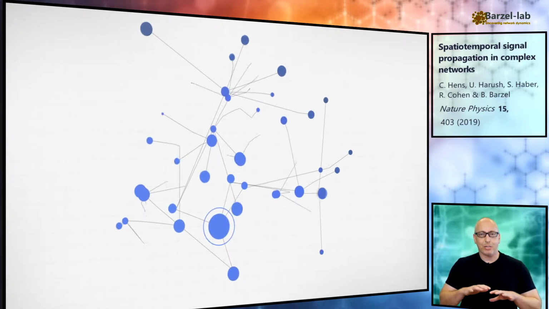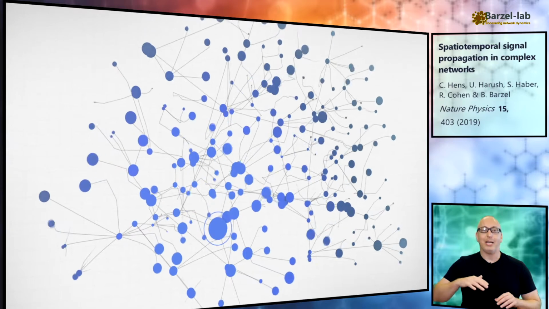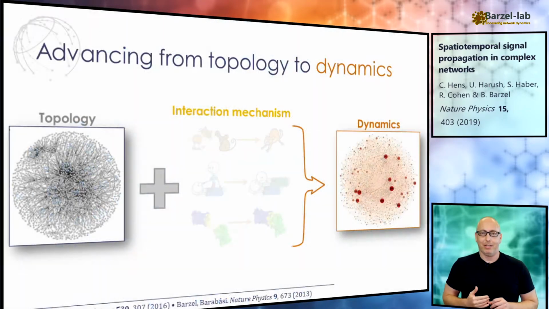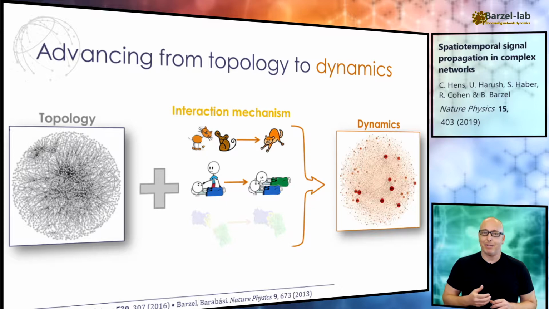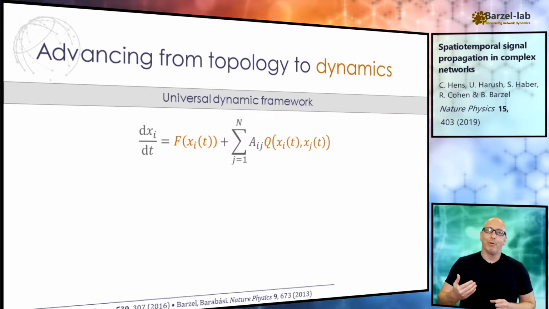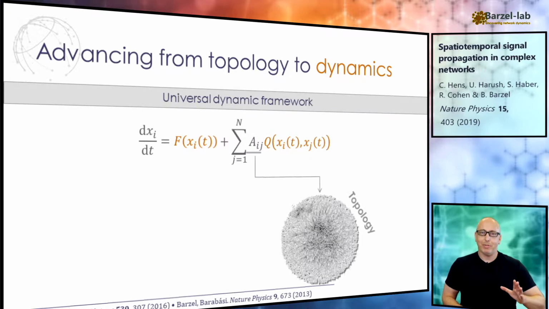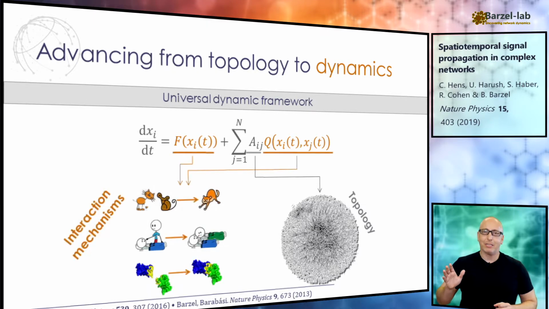First, we have the network structure. Then on top of that, we have the interaction mechanism. When we draw a link between node I and node J, what does that actually mean? Does node I consume node J? Does it infect it with an epidemic? Or does it chemically bind to it? We can capture these different mechanisms by adding a nonlinear component to our system. The gray term captures the network topology, and the nonlinear orange terms, they describe the interaction mechanisms driving the system's dynamics.